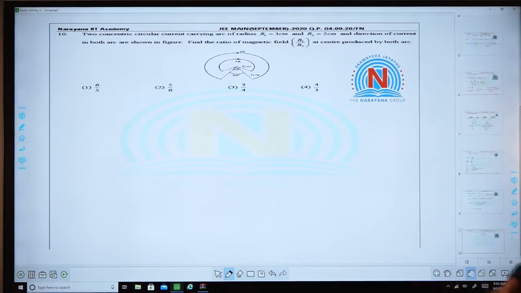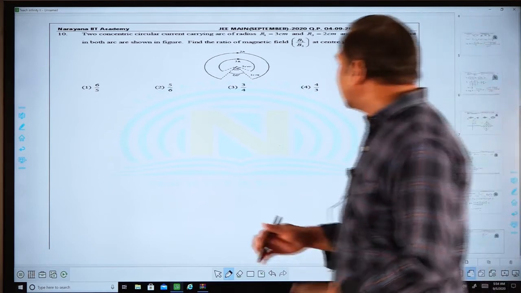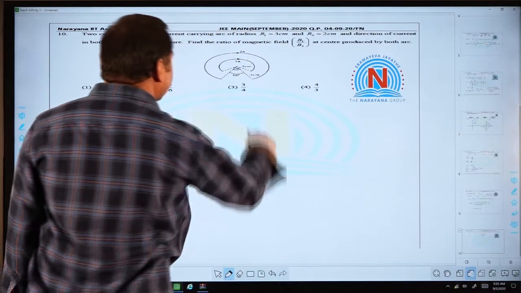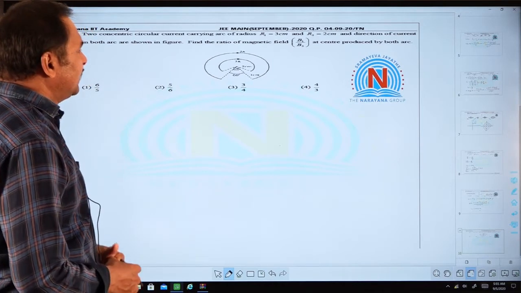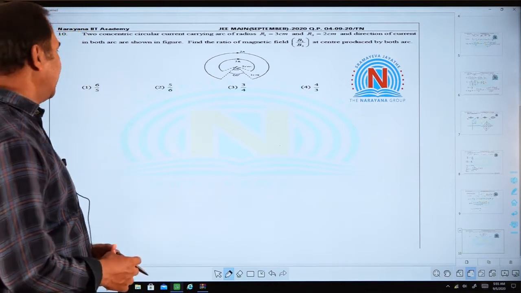Two concentric circular current carrying arcs have radii R1 equal to 3 centimeter and R2 equal to 2 centimeter, and the direction of current in both arcs is shown in the figure. In both the arcs, the current is in the clockwise direction. Find the ratio of the magnetic field B1 by B2 at the center produced by both the arcs.